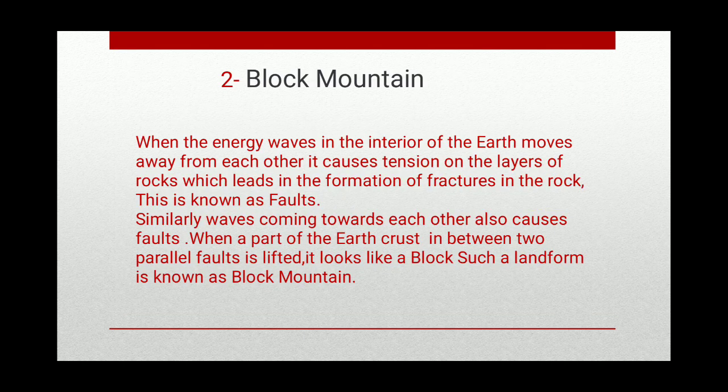Now, these are the block. The second type is block mountain. When the energy waves in the interior of the earth move away from each other, it causes tension on the layers of the rock, which leads to the formation of fractures in the rock. These fractures are known as faults. Similarly, waves coming towards each other also cause faults. When a part of the earth crust in between two parallel faults is lifted, it looks like a block. Such a landform is known as block mountain.